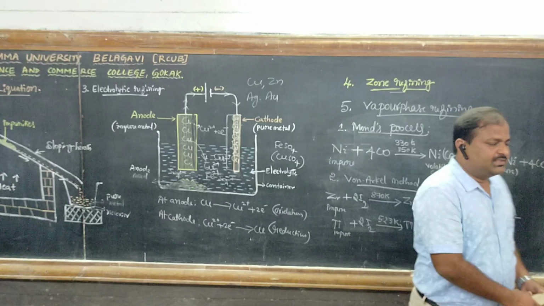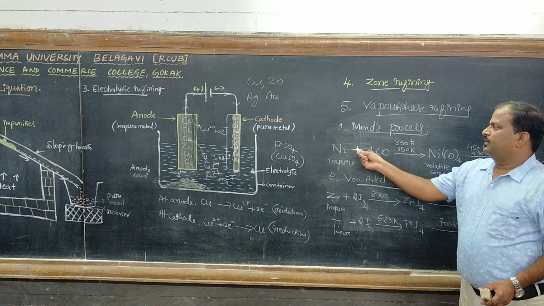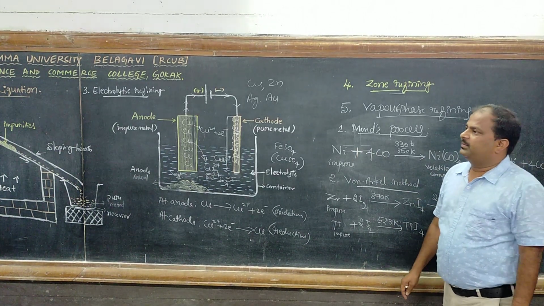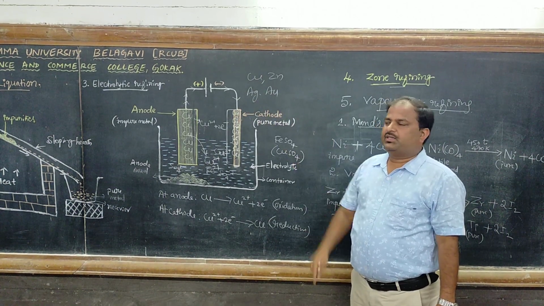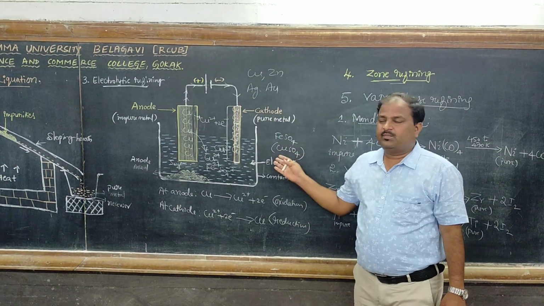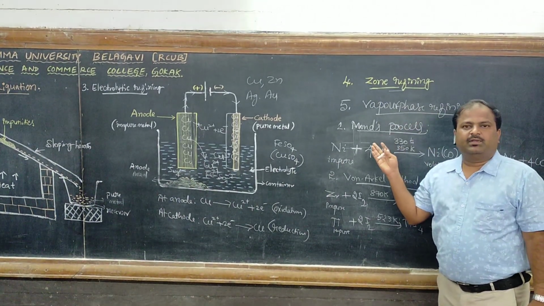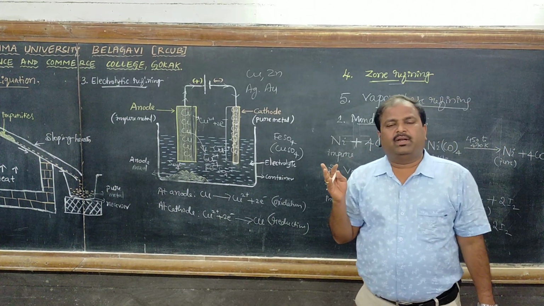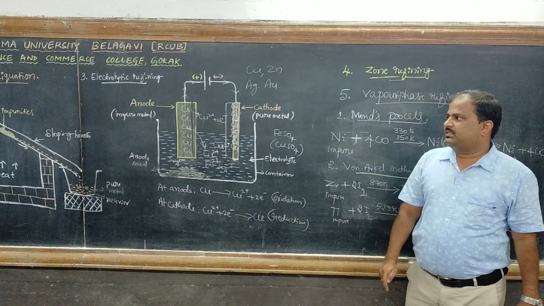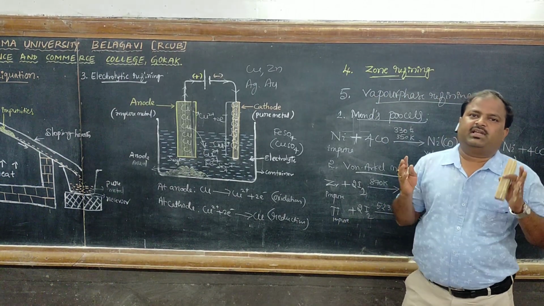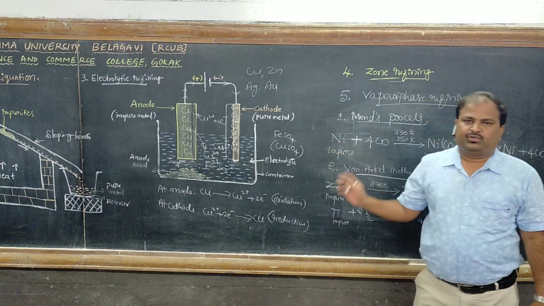By this way, we refine crude metals and get pure metal by following different methods: distillation method, liquefaction method, electrolytic refining, then zone refining, vapor phase refining. By following one of the methods, depending upon the nature of the metal and also the nature of the impurities, finally we get 99.9% pure metal. So this is the metallurgical process. Thank you.